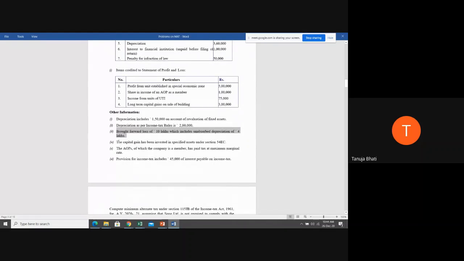Okay. Next, capital gain. This information is irrelevant to calculate book profits. Then the AOP we have completed and the provision of income tax also we have considered.